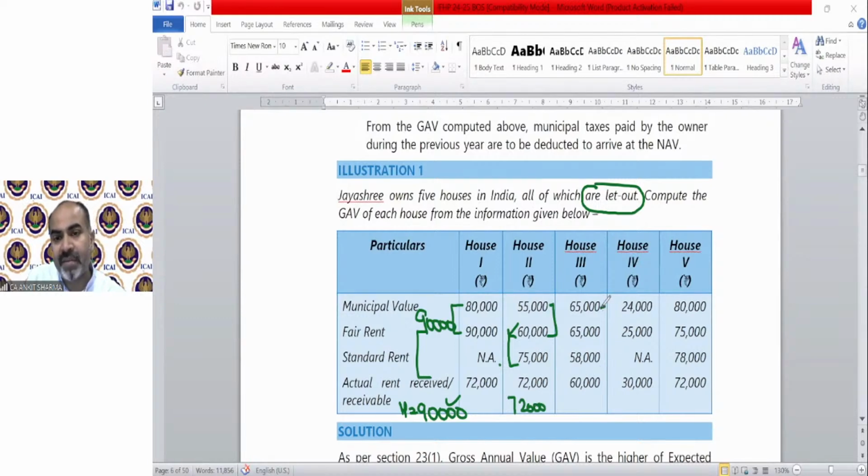Third case, 65 or 65, same. So any value can be taken, 65,000. 65 or 58, whichever is lower. So 58 will be lower. 58 or 60, whichever is higher, is 60,000.